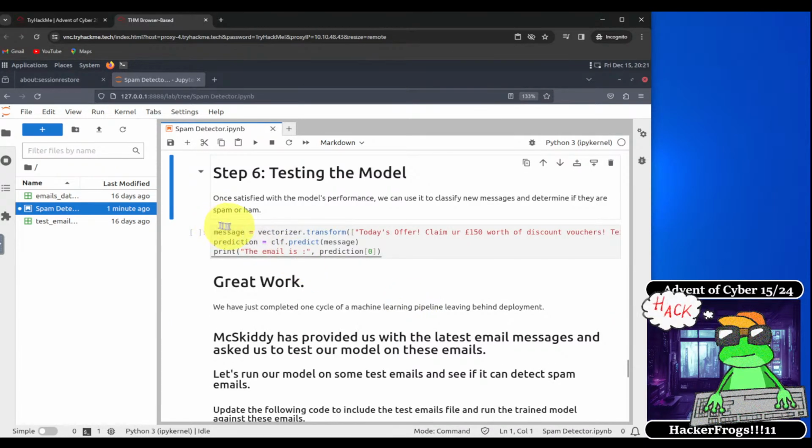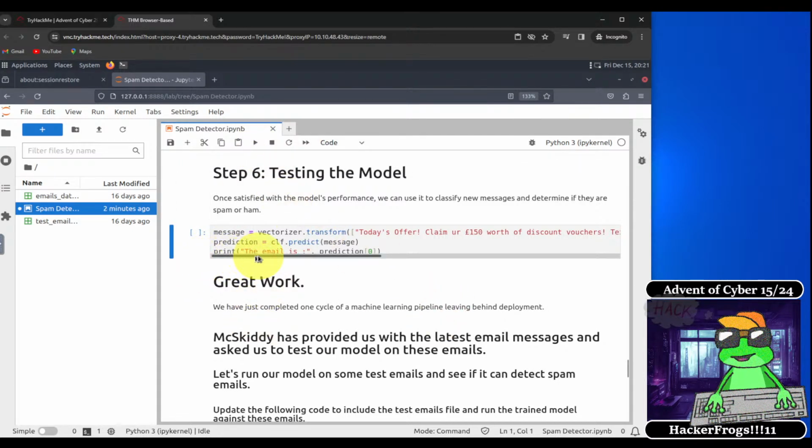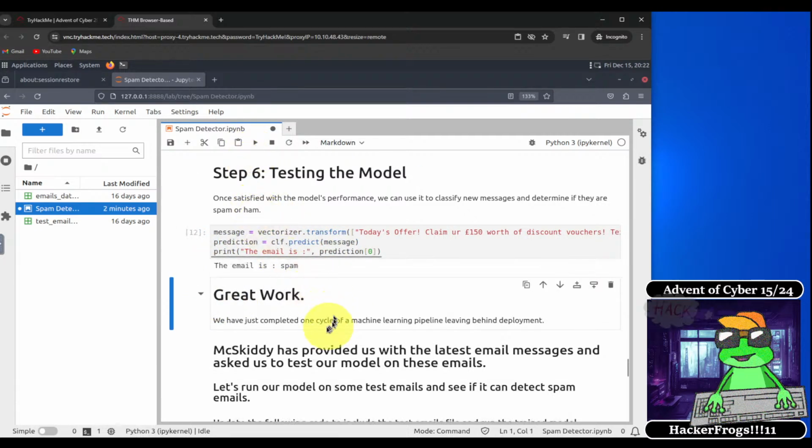Okay, we've come to step 6. Testing the model. Once satisfied with the model's performance, we can use it to classify new messages and determine if they are spam or ham. Okay, so we're going to take this variable right here, which is going to transform this email over here, and it's going to predict whether or not the email is spam or ham. All right, so we click on that, and it says that the email is spam.